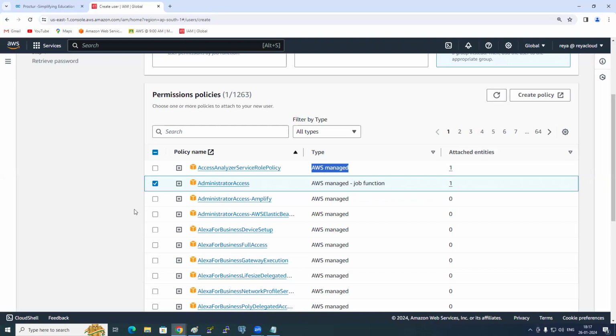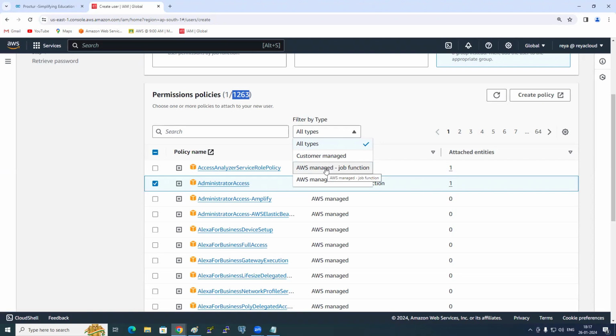But in real time, you are creating the IAM user for others. Will you give administrator access? Give EC2, S3, whichever you want. Okay? Is it clear? So let's say, for example, here we have the filter. How many policies are there in total? 1263 policies are there. See here, you can filter by only customer managed, or you can filter with AWS managed. And there is something called AWS managed job function. What is that?